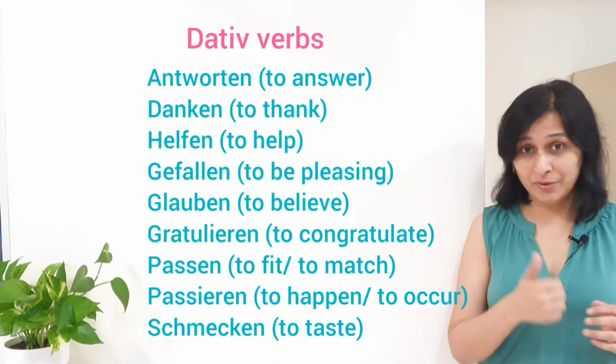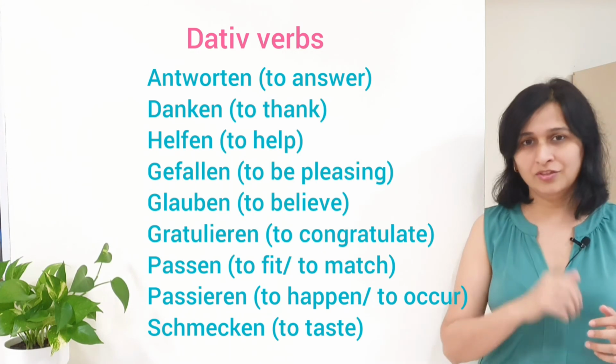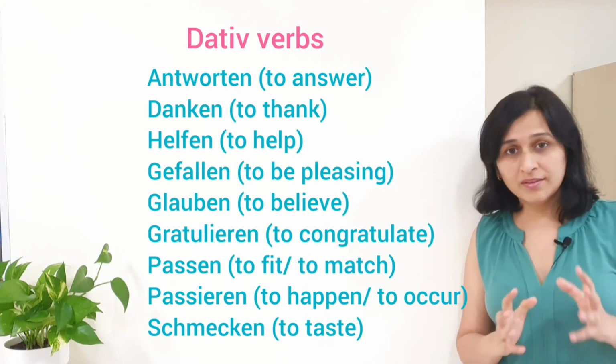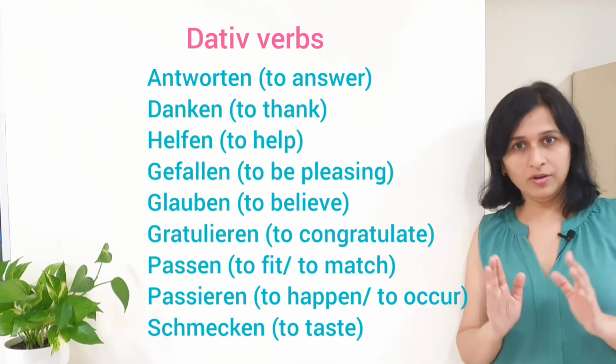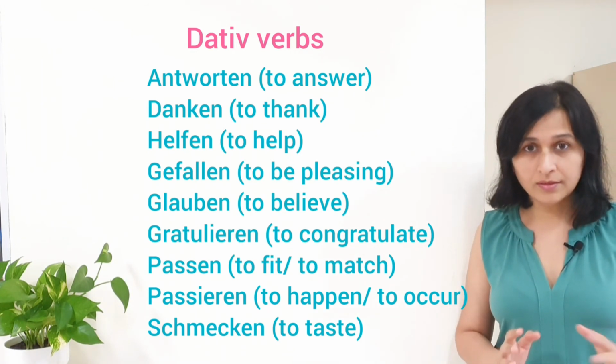Do note the difference between passen and passieren, sometimes it just gets confusing. We still have more dative verbs in German grammar, but for now these are good to start with.